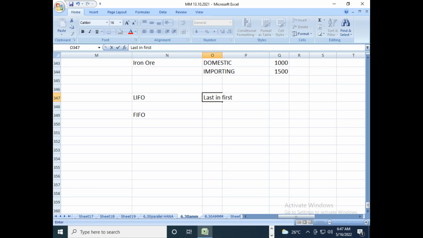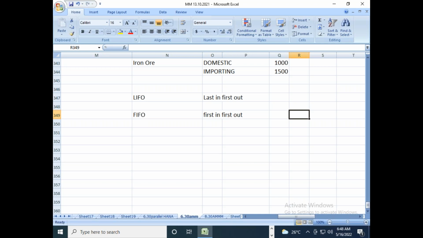Material received first, we should move the material first out. And what are the materials we received last? Last. Okay, yeah. So first in first out means, in 99.99% of organizations, whatever materials you received first into your company, that material will be issued to the production first and consumed in the production processes first.